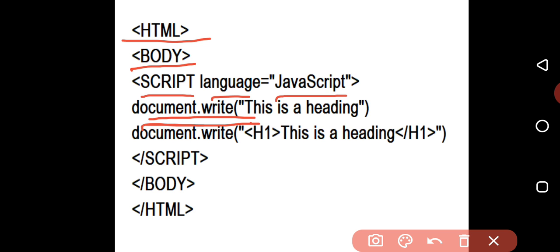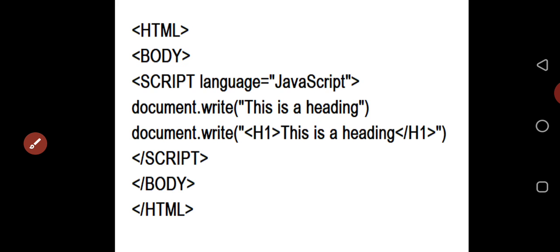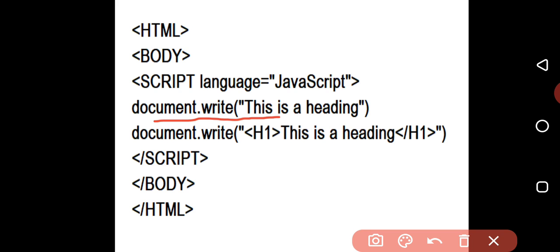After document.write, whatever you write in the brackets is going to be displayed on the web page. Once again, for writing anything on the screen in JavaScript, you use document.write, and what you write in the brackets is written into the web page.